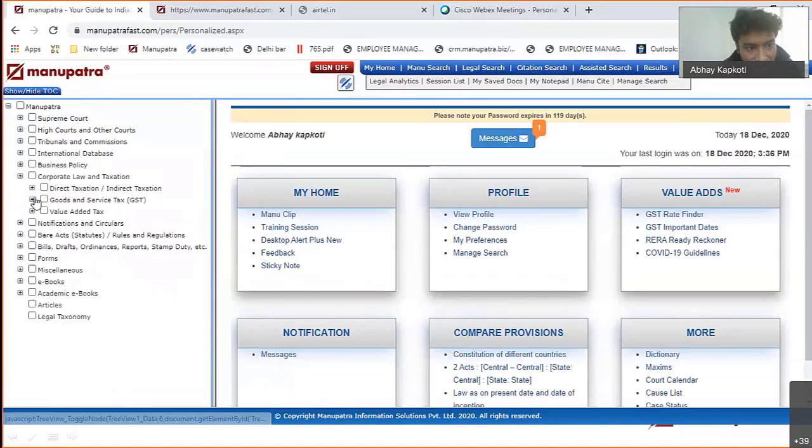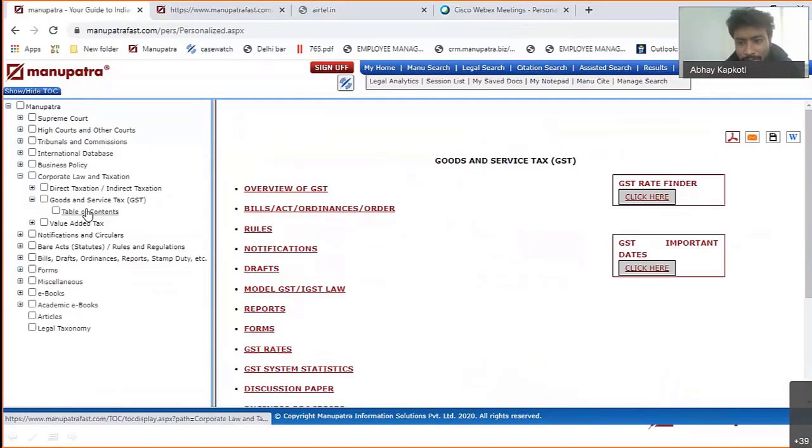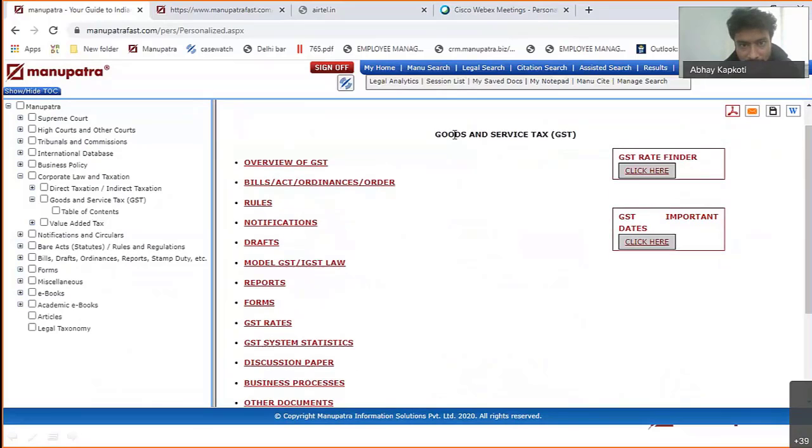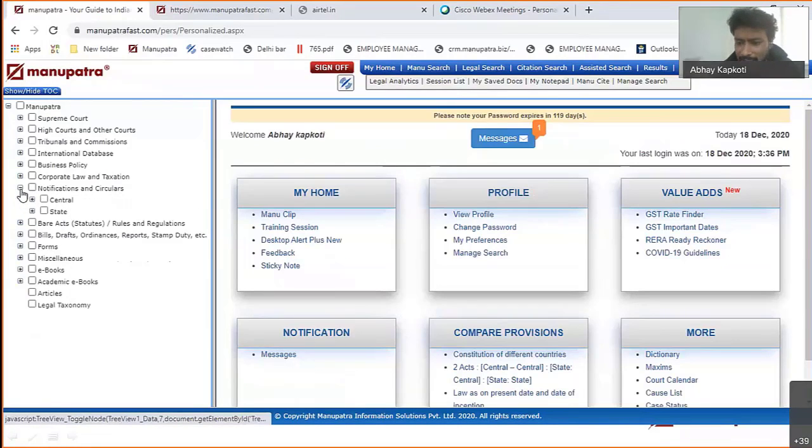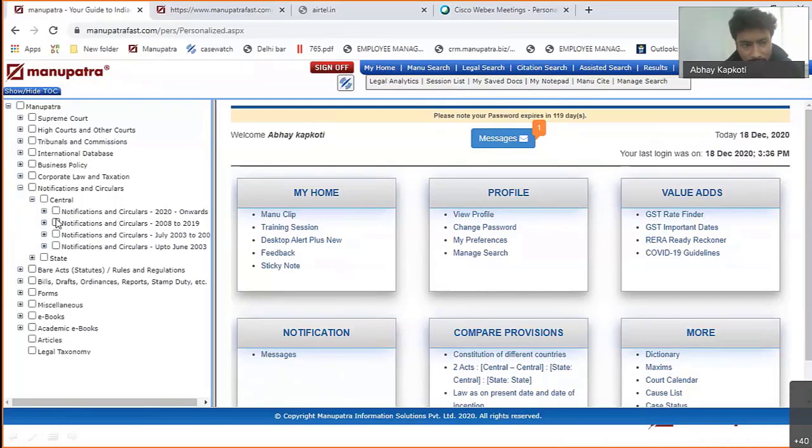Similarly, corporate tax and GST is an evolving subject of law. New press releases keep on coming. So if you need to get yourself updated on that, this is also available from here. Similarly, notification circulars, central as well as state, all the state and central notifications you will be able to see from here.